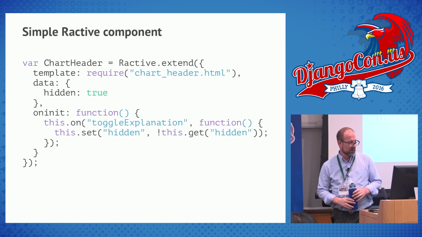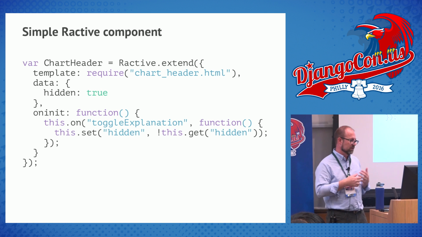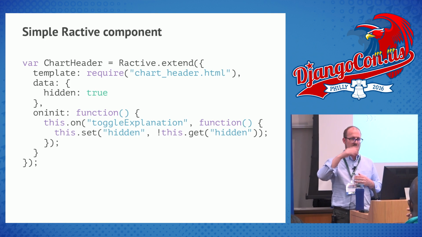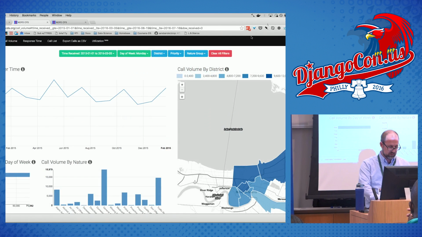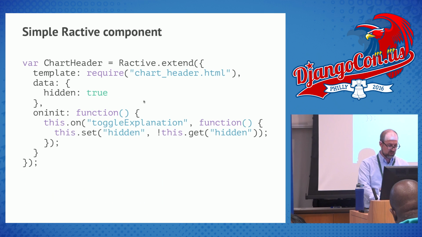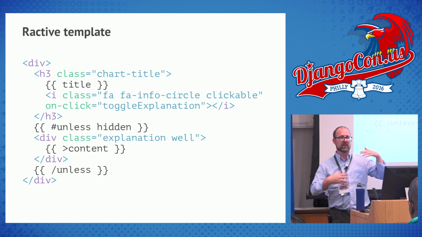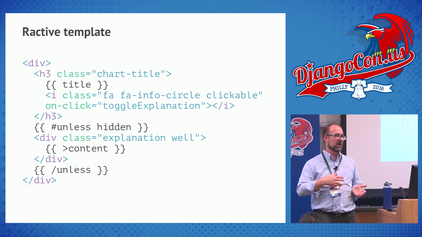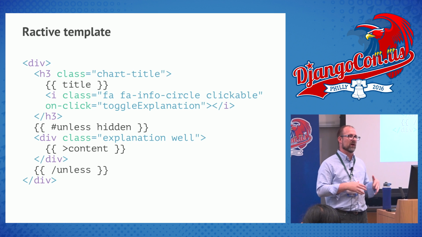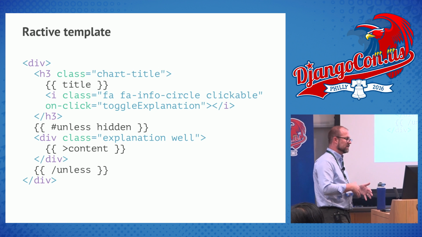Here's a simple component that you might see. So I've got some JavaScript here that shows I've got a template, and then I've got this data hidden true thing, right? So I have a little chart header I want to hide and open. In fact, you can see it right here. Pretty simple stuff, not normally complicated. But here I have the template where you can see, it says unless hidden, show this, right? This isn't rendered once. It monitors the data, which is the whole point of the way this dashboard works: it monitors the data to update. So as soon as the data updates, this is re-rendered.